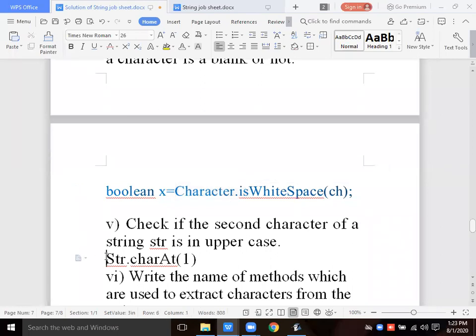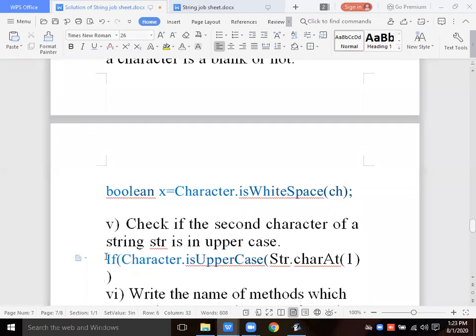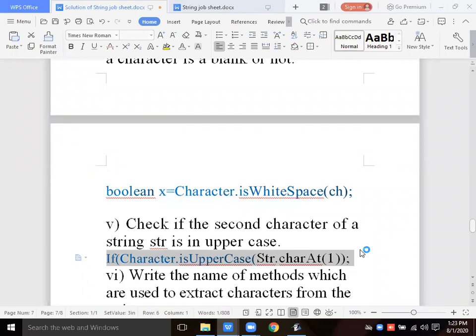Character.isUpperCase, this is the character. Okay, and then in if also you can write it, in System.out.println you can write it, or true false boolean maybe you can write, boolean also you can write. Okay, understood? Yes, this if is small.